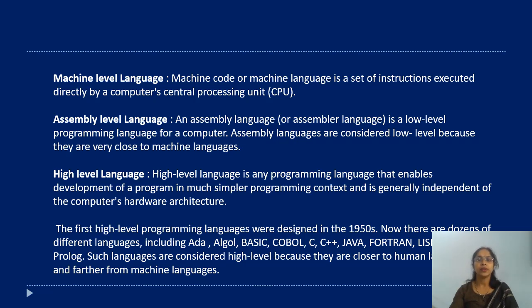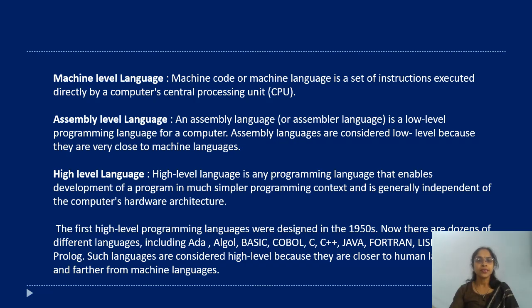Second, assembly level language. It is a low level language and it is slightly closer to human beings and it uses mnemonic codes like add, subtraction, move. However, it is still considered low level because it is very close to the hardware.